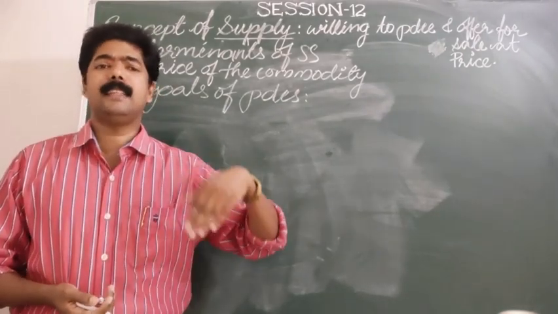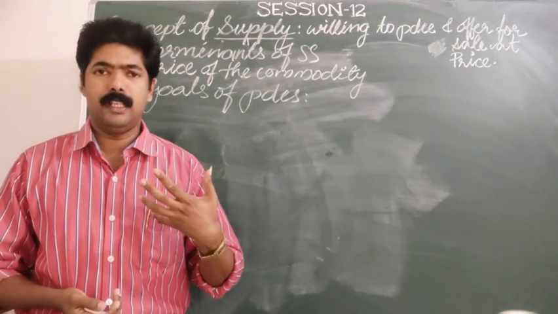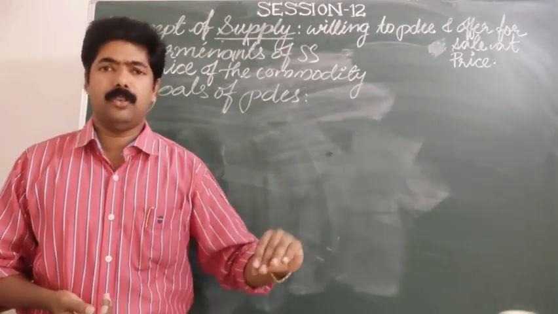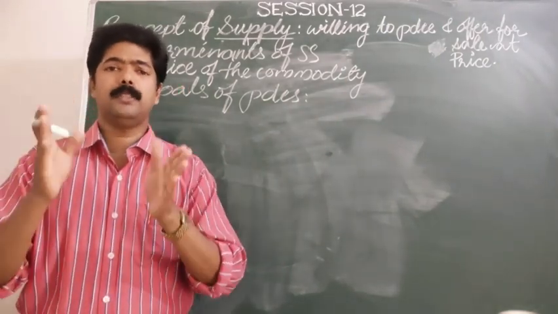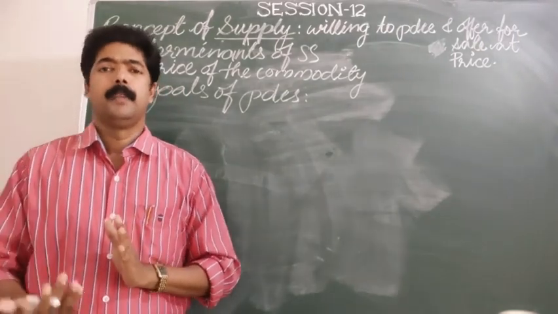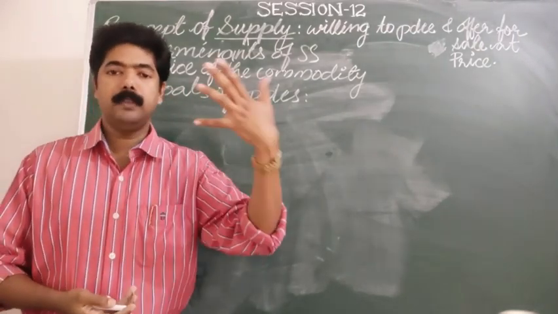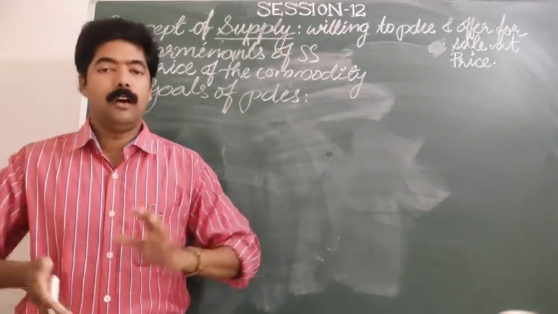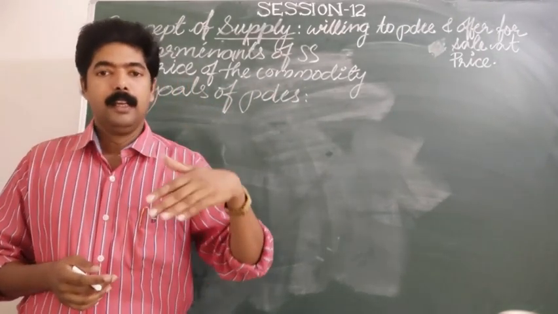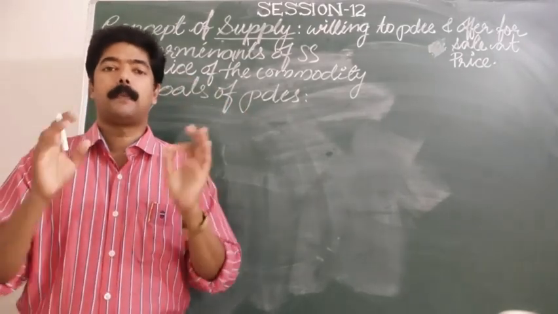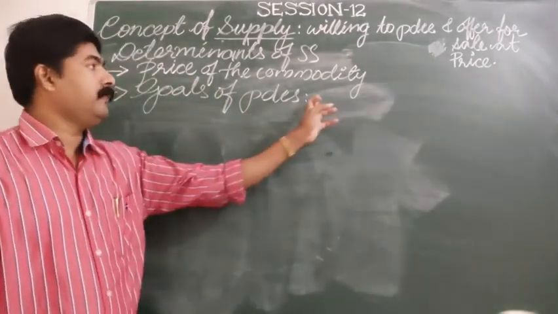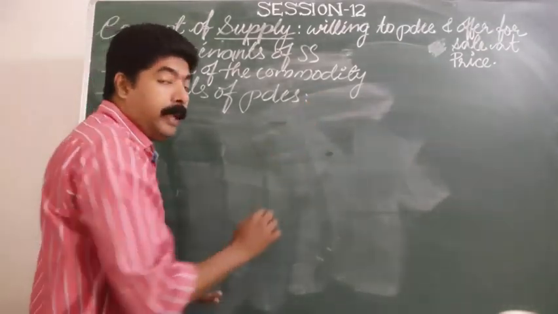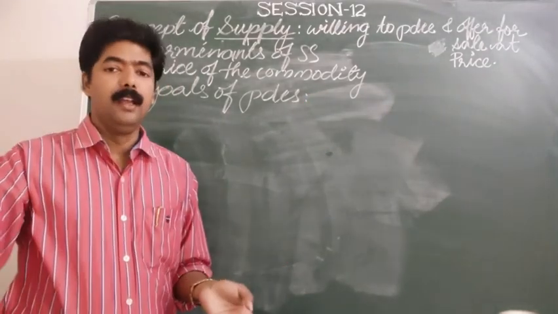So by increasing the sale of those commodities or minimizing the cost of production, the producer can maximize the profit. So what is the important goal of the producers? It is common: profit maximization. Profit maximization is the main goal of a producer.